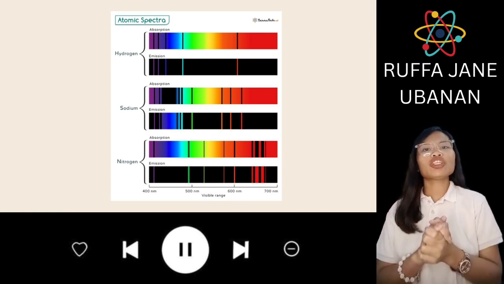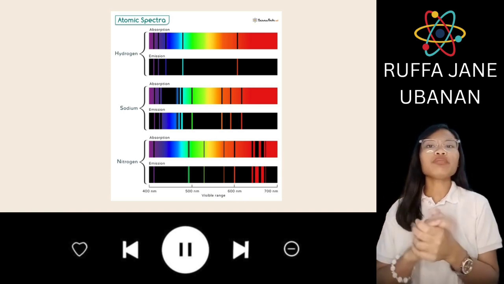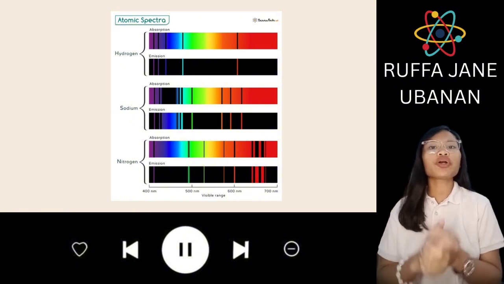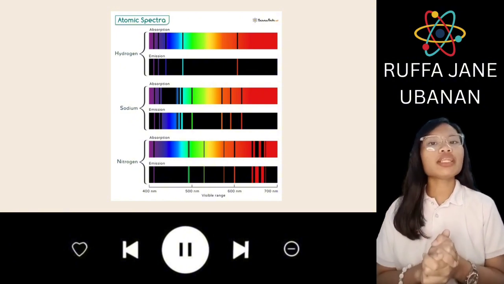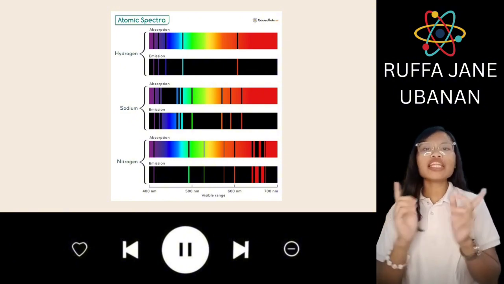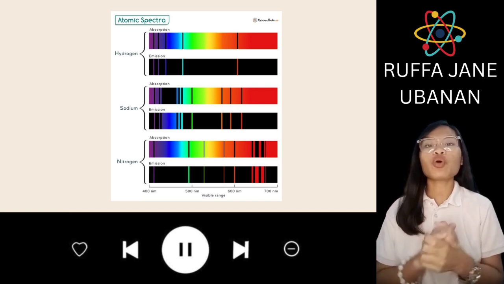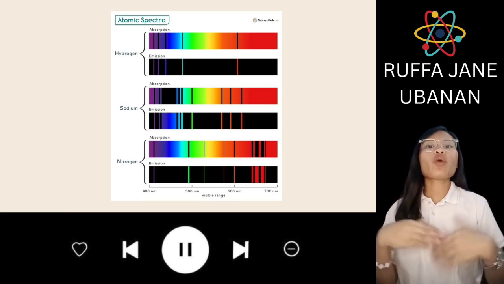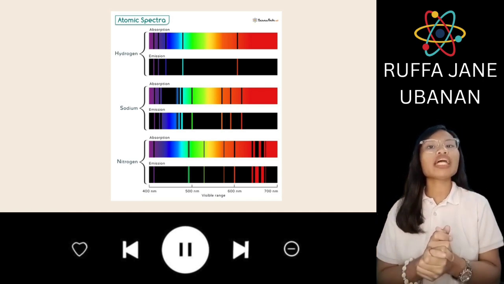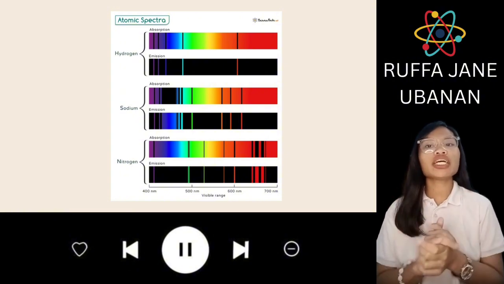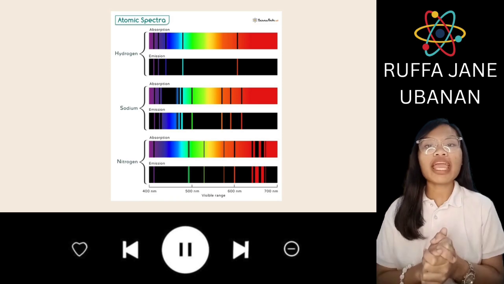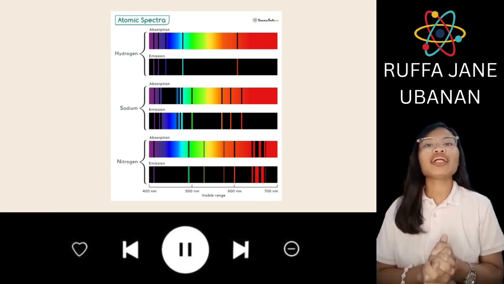Classical mechanics could not explain why emitted light is not continuous or why electrons don't collapse into the nucleus, but quantum mechanics, through Bohr's model, introduced quantized energy levels where electrons absorb or emit light only during transitions between levels, explaining the observed spectral lines.